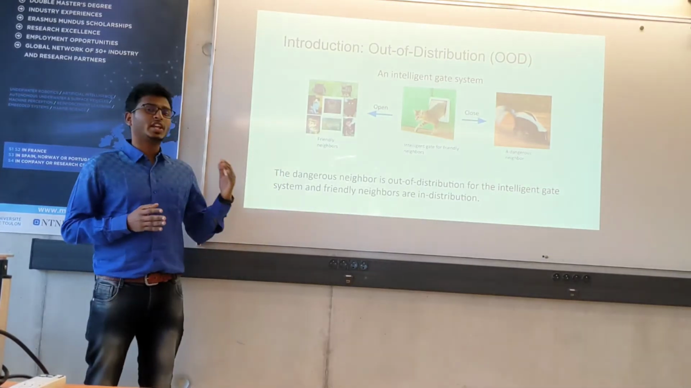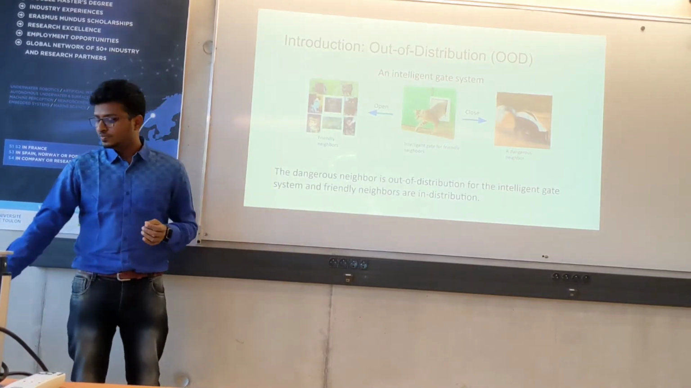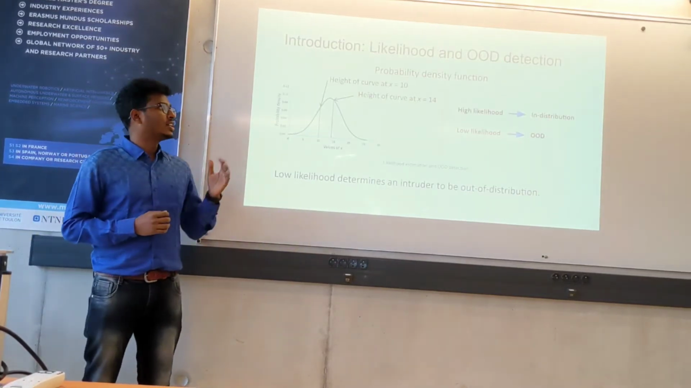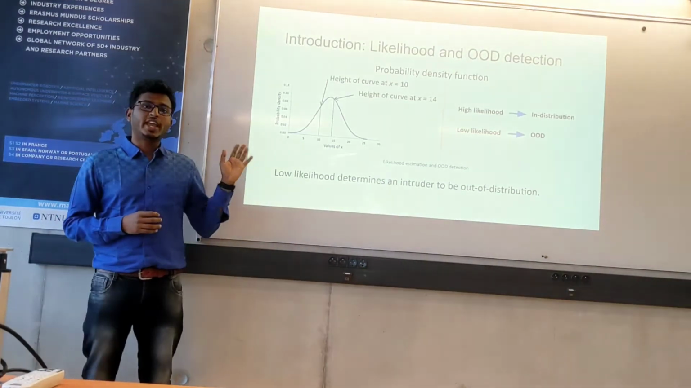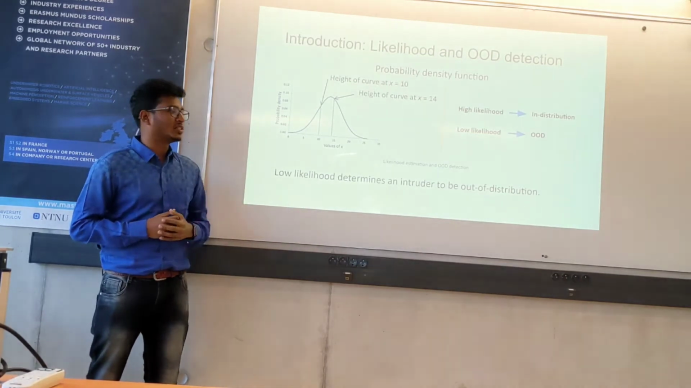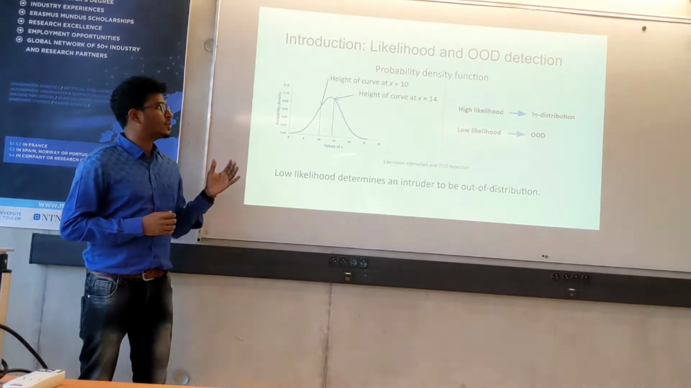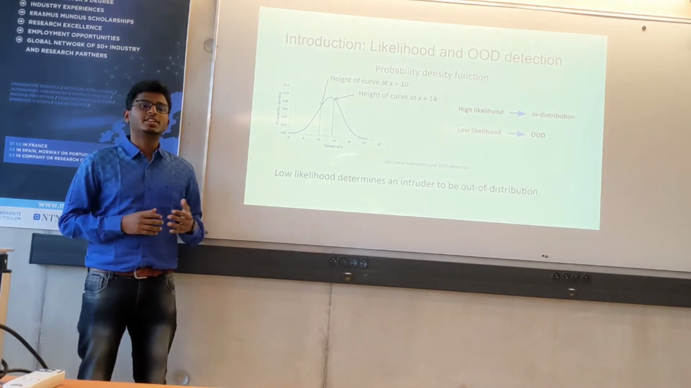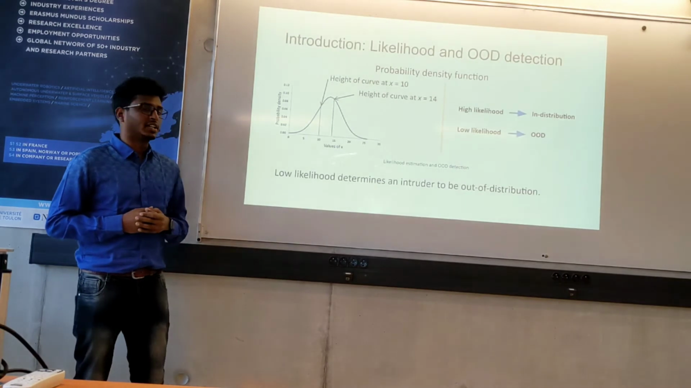So to distinguish between in and out of distribution, the system uses the likelihood. Likelihood is simply the probability density function. See the diagram at the left where x is equal to 14 is highly likely to be in distribution than x is equal to 10. So the essence of this, if the system predicts as high likelihood, then it is in distribution, otherwise it is out of distribution for low likelihood.